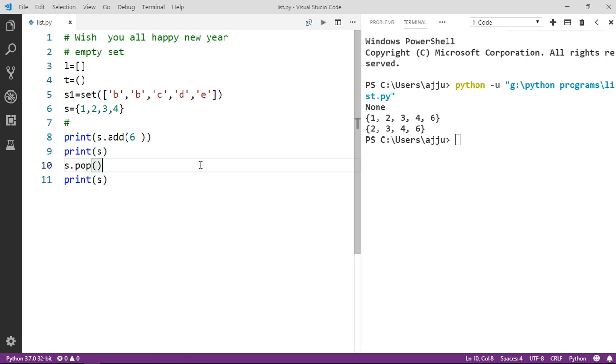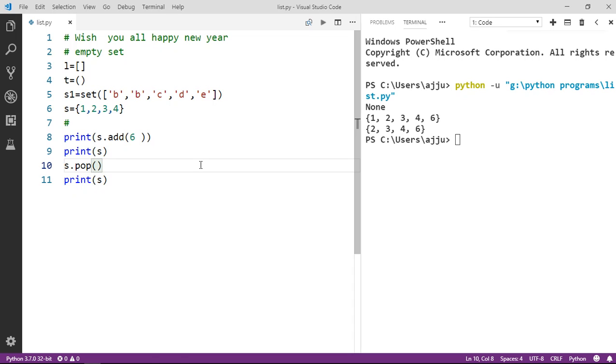The way it works is that it is going to delete any random value from your set. It is not going to delete either from the first, the middle, or the last. It is going to delete any random value.